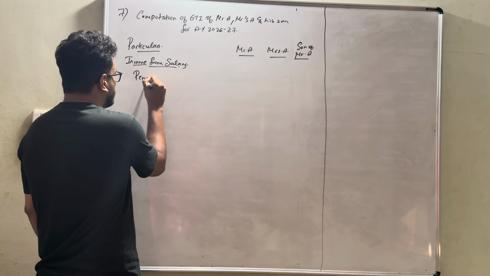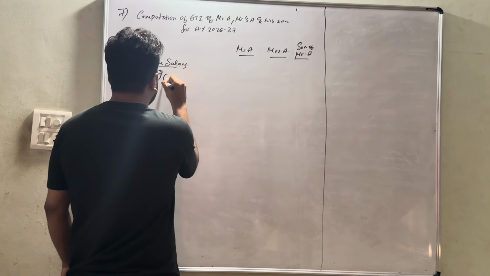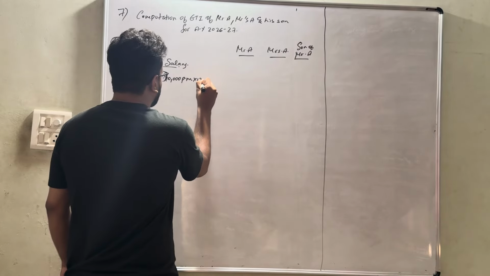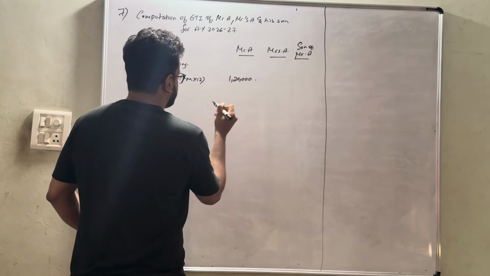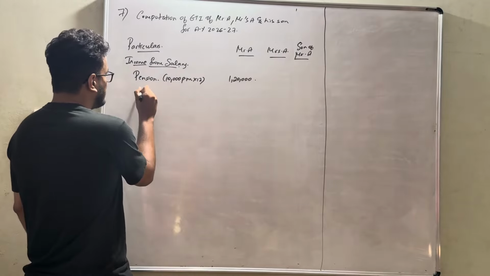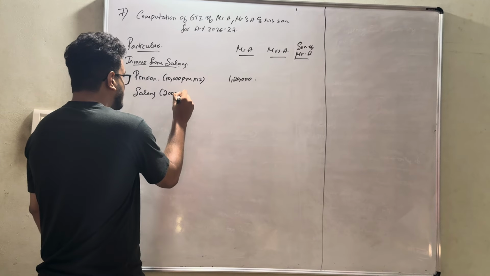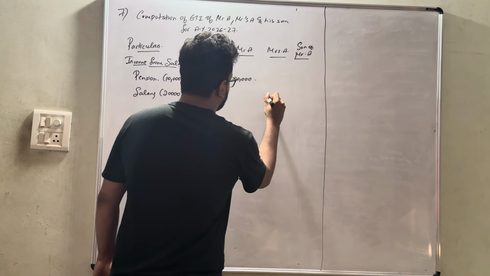So what has Mr. A received? He has received a pension of 10,000 per month, that is 10,000 per month into 12, which is 1,20,000. Mrs. A had received a salary, that is 20,000 per month, 20,000 per month into 12, which is